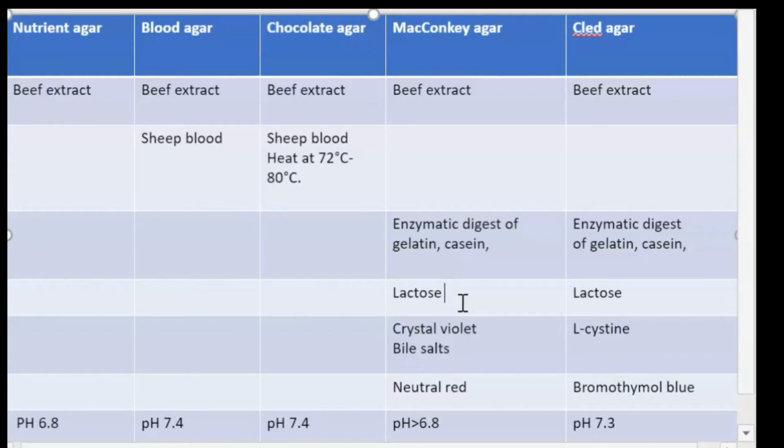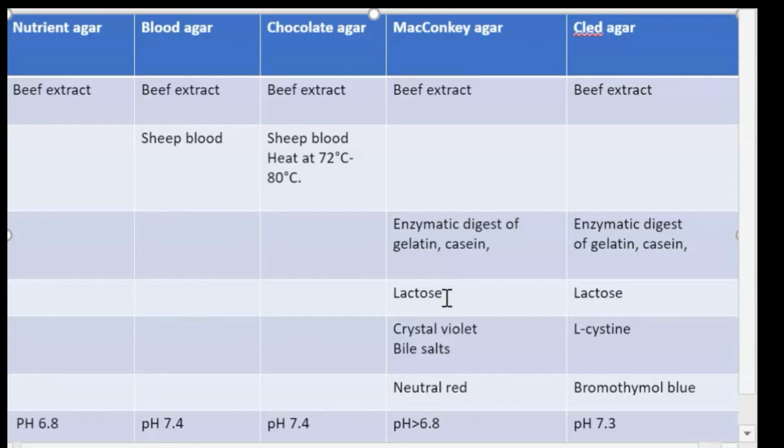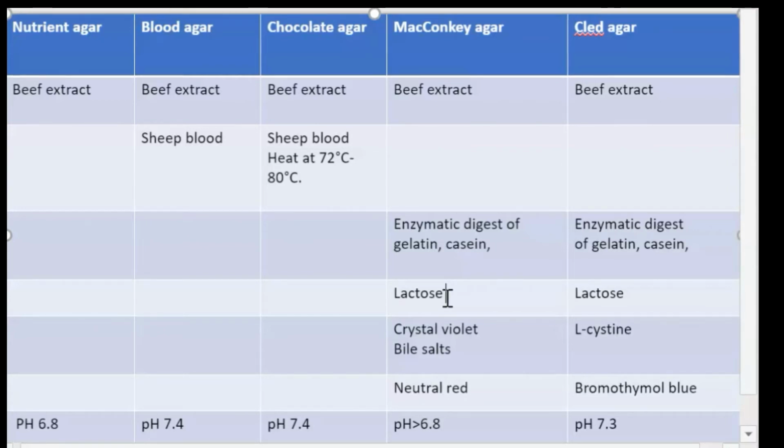When bacteria utilize lactose, it gives lactic acid. Lactic acid decreases the pH of the medium. As you know, lactic acid is acidic in nature, so it decreases the pH, and the neutral red gives red color to the medium.